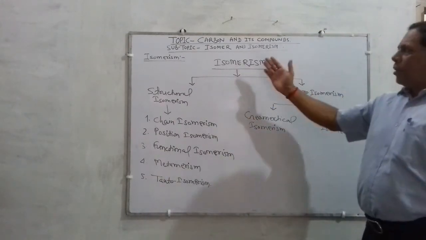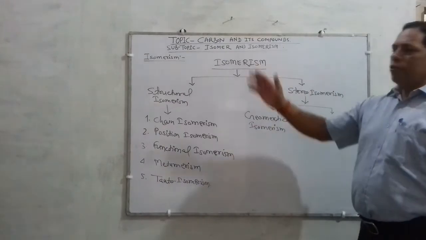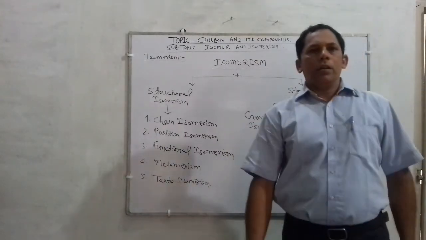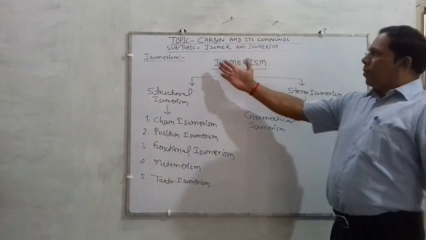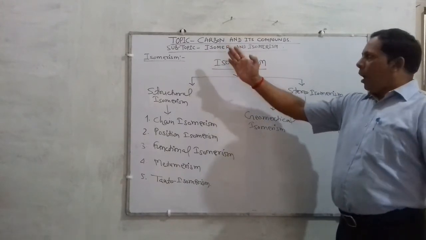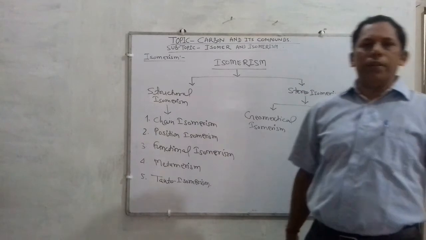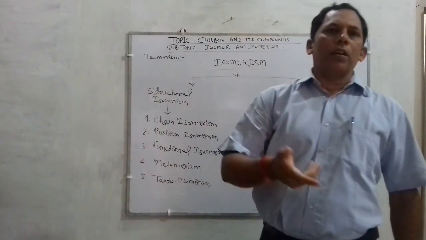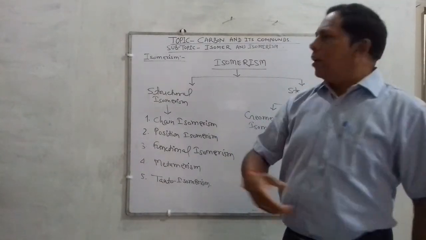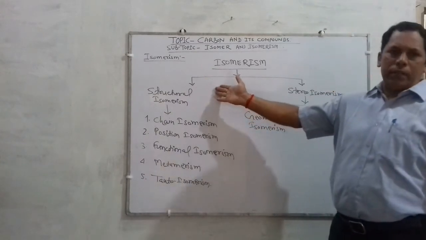So children, this is all about isomer and isomerism. Read them properly and make notes. If you are unable to understand, read the lecture twice and thrice. That will help you understand the facts better.